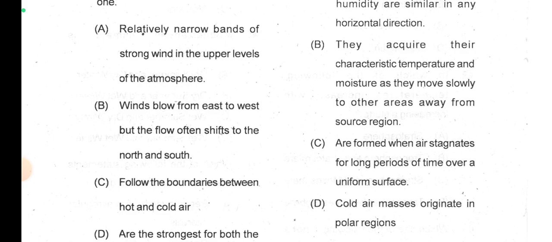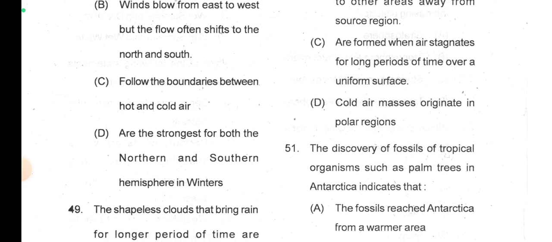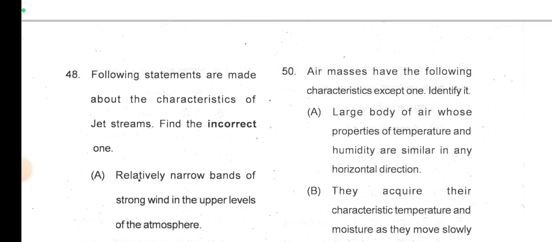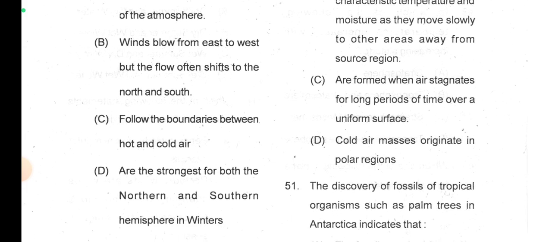I think jet stream blows from west to east. Then follow the boundaries between hot and cold air and are the strongest for both the northern and southern hemisphere in winters. Definitely option B is the incorrect because jet stream direction is from west to east, है ना?